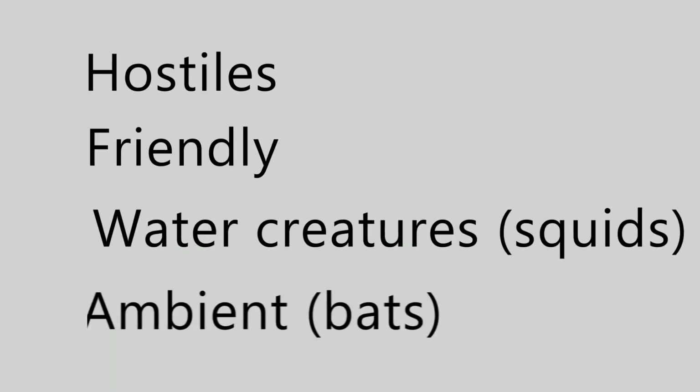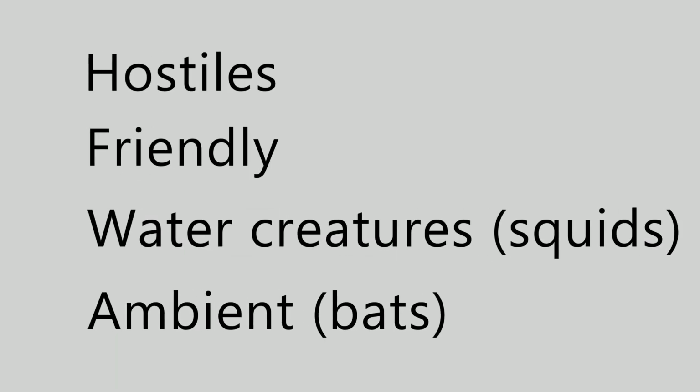Mobs are broadly divided into 5 categories: hostiles, friendly, water creatures, water ambients, and ambients. Hostile mobs have a spawn cycle every game tick, or 1/20th of a second. Friendly or water mobs have a spawn cycle of every 400 ticks or 20 seconds, meaning that the game is coded so hostile mobs are more common than friendly. However, bear in mind that hostile mobs can spawn in caves, whereas most friendlies cannot.